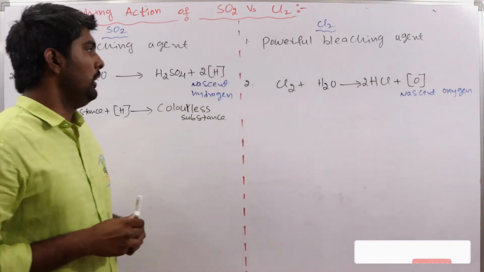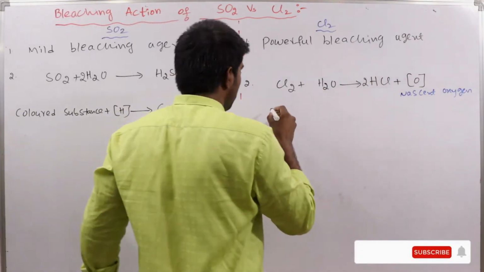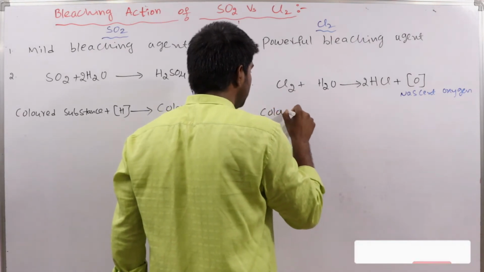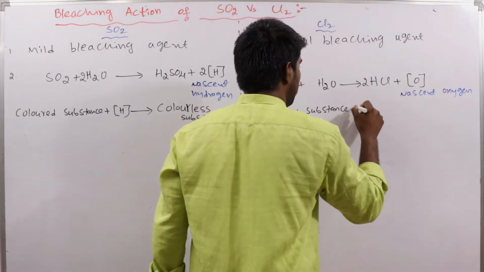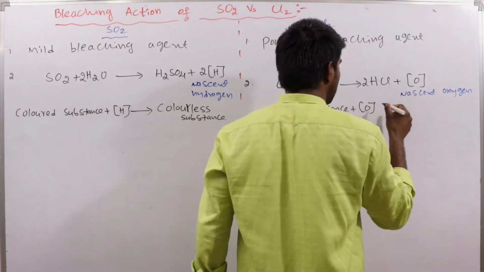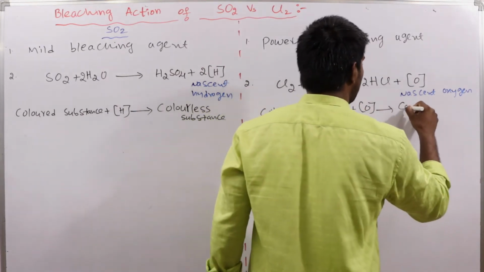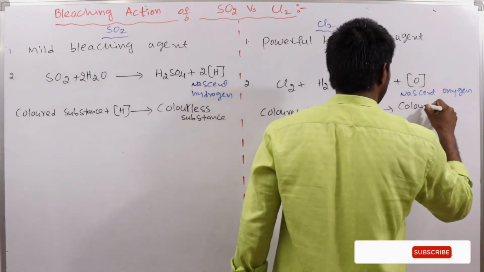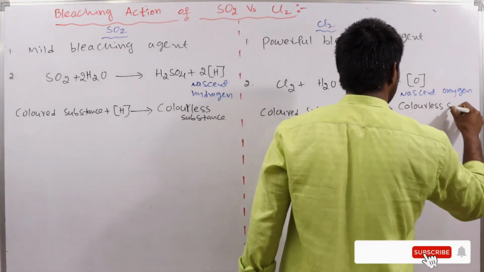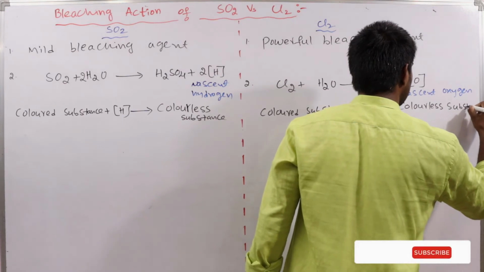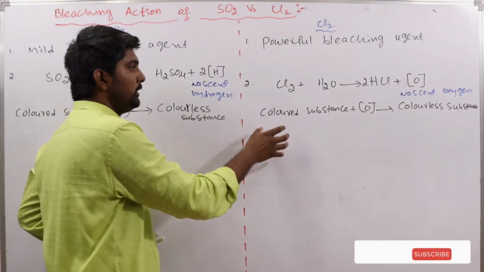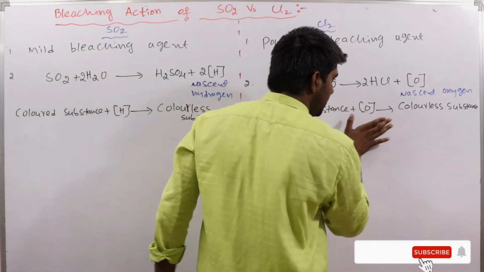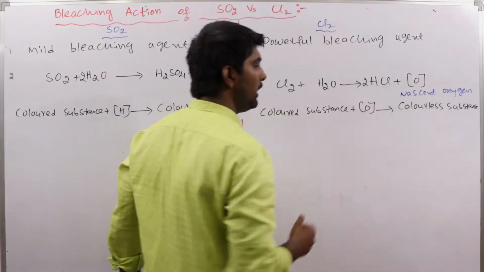Now we have a colored substance, plus this nascent oxygen, and that becomes colorless. So the colored substance in the presence of the released nascent oxygen becomes a colorless substance.